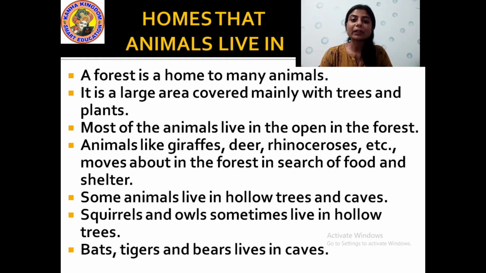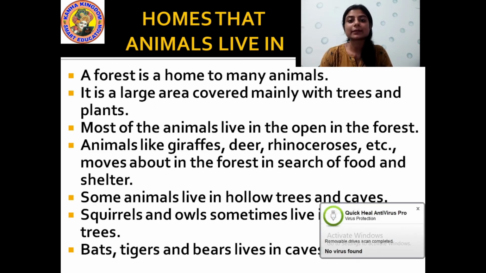And you know what? There you will find many different kinds of animals which live in the forest. That is why it is said that a forest is a home to many animals.